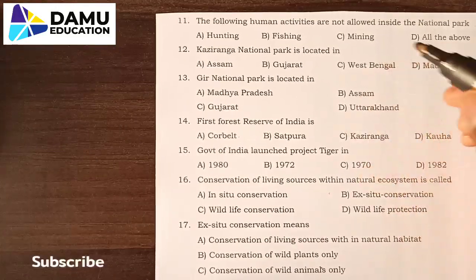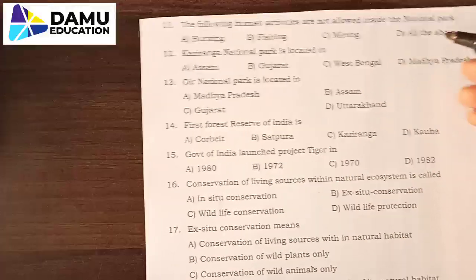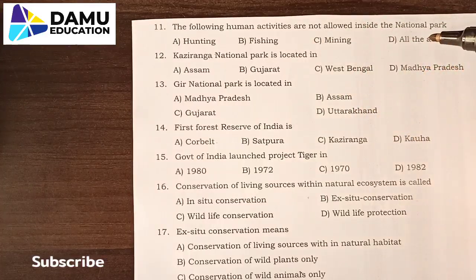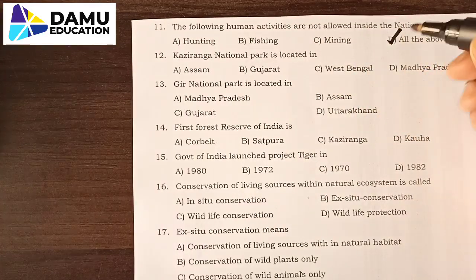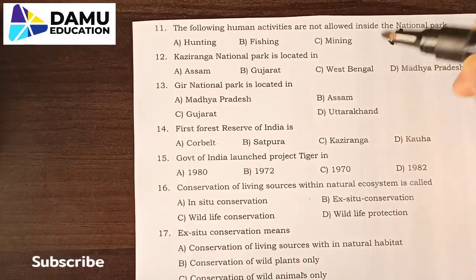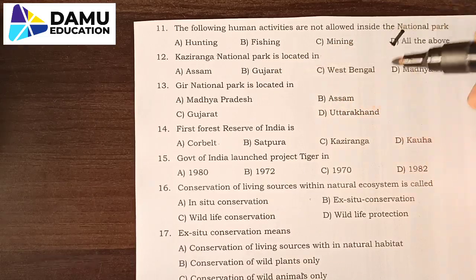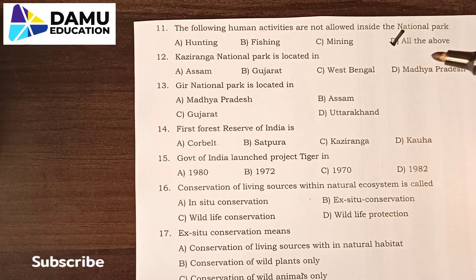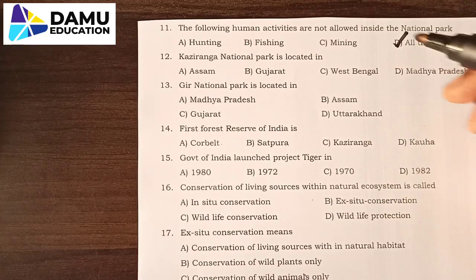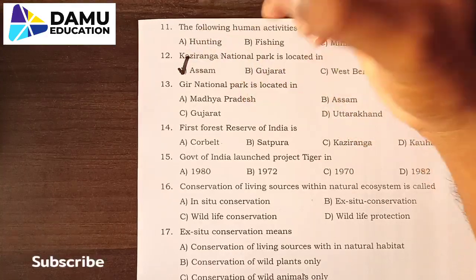Come to the 11th one. The following human activities are not allowed inside a national park: hunting, fishing, mining, or all the above. So you can go with all the above. Kaziranga National Park is located in Assam, Gujarat, West Bengal or Madhya Pradesh. For Kaziranga, we have to think of exactly Assam. So option A.